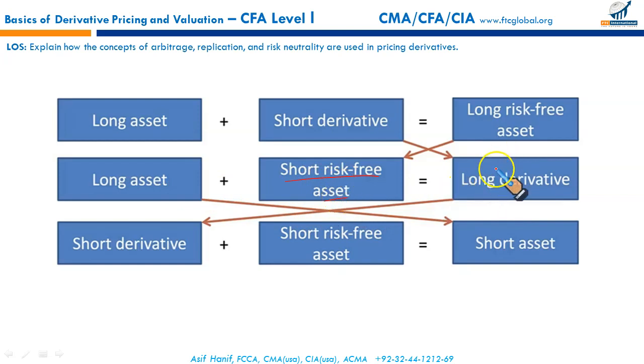And if you just swap these, long derivative will become a short derivative and long asset will become a short asset. So a combination of short derivative plus short risk-free asset would result in a short asset. We'll just explain these as we go along. It's just an idea that you need to keep in mind, that they can be just swapped around here and there, and it will result in equivalent single assets. This is what you call replication. This is just an idea. This will be further elaborated as we go along.